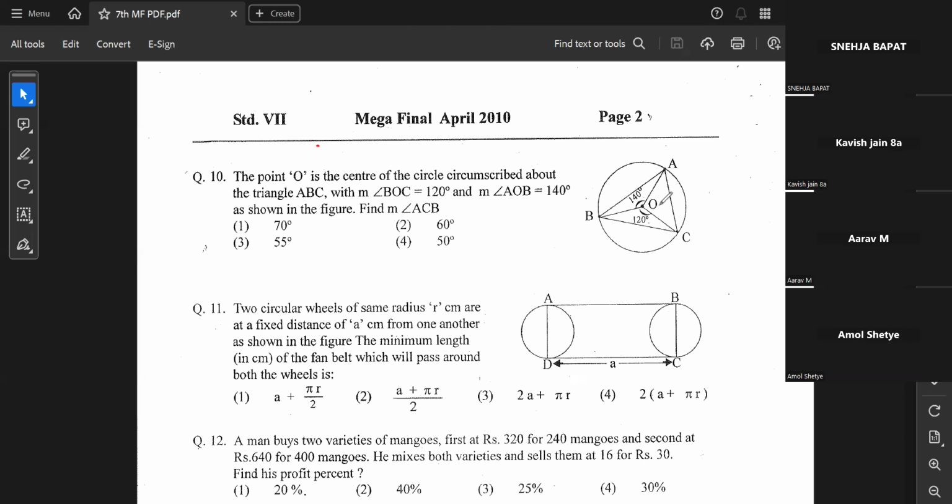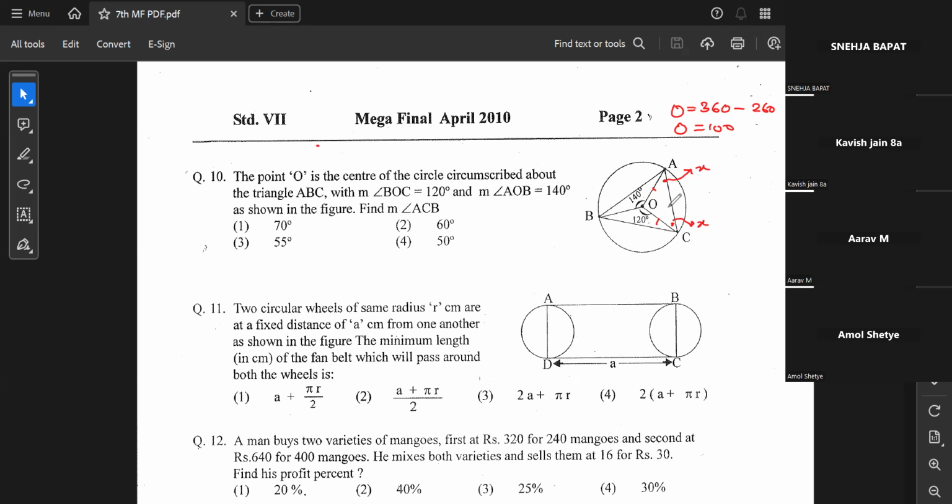First of all, I'll find angle O. The total angle is 360, so it's basically 360 minus the other angles. 140 plus 120 is 260, and 360 minus 260 gives you 100. So I know that O is 100. I'm supposed to find ACB. Now this is a radius of the circle, and this is also a radius of the circle. Since both the sides are the same, both the angles are the same. Let me call both of these angles x.